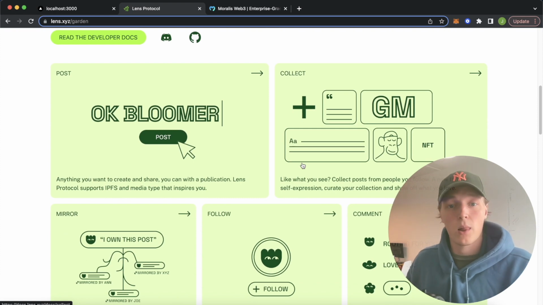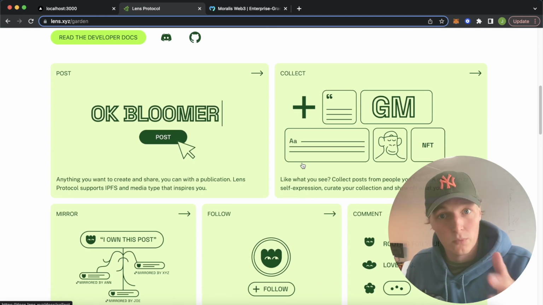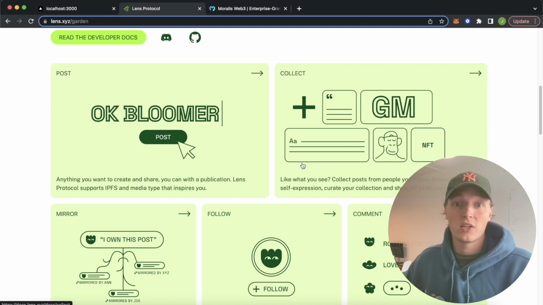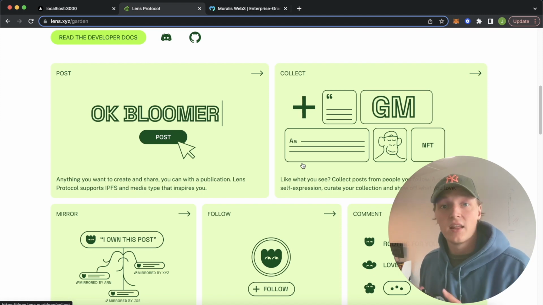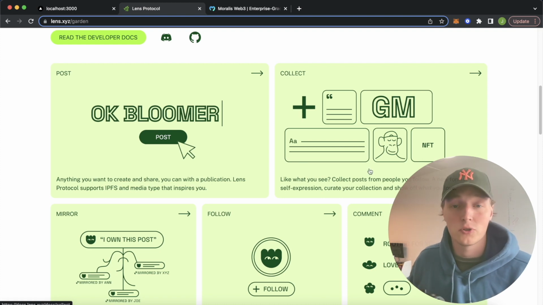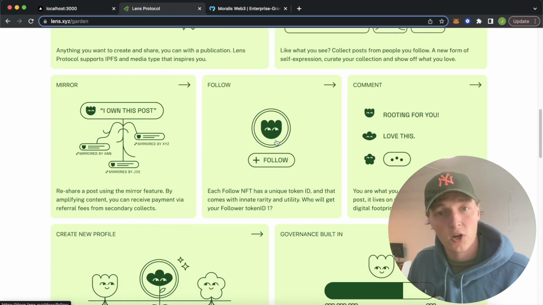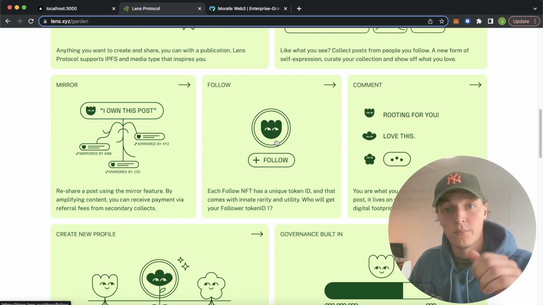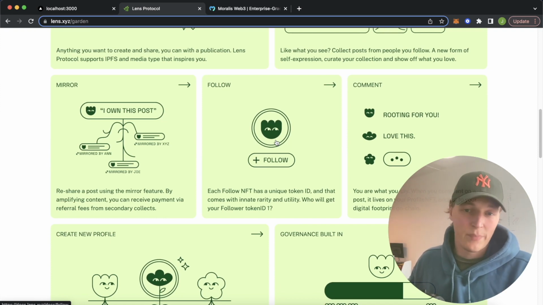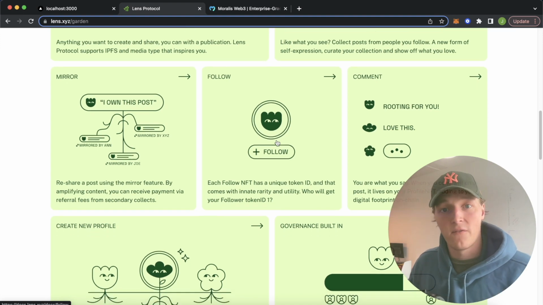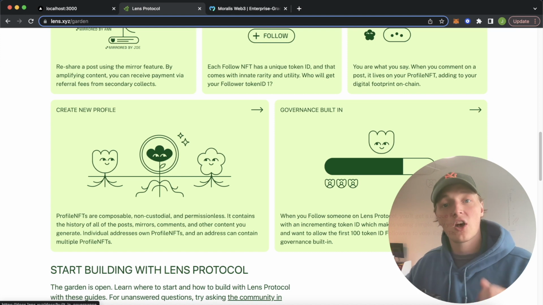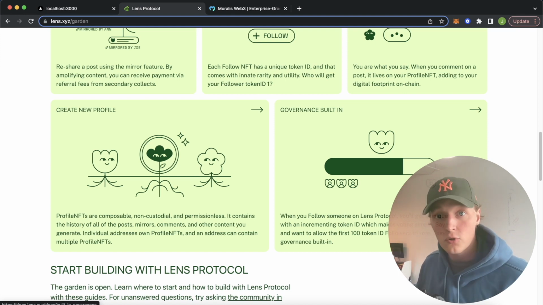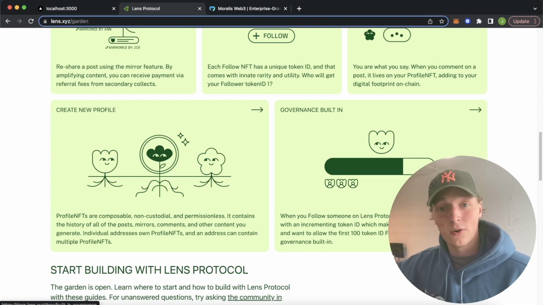You can create a profile or a post, and because you own these social media elements on the blockchain, you can associate some fees with it. For example, if someone wants to collect your post as an NFT, they might have to pay a fee for your post. And one cool feature is the follow functionality. You can provide fees for people to follow you if you'd like to avoid any spam, or you can provide prizes for followers. And these prizes, for example, could be NFTs. Say you want to say that the first 100 NFT holders among your followers can generate a DAO, so future proposals you create can be governed by your followers themselves.